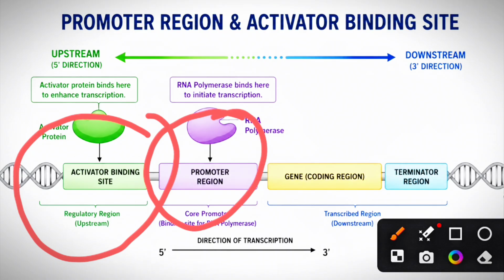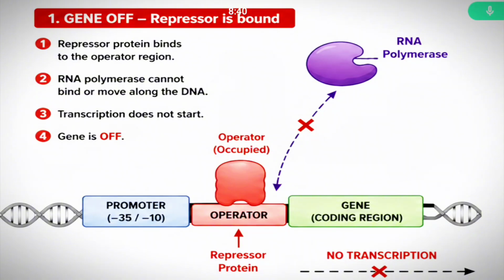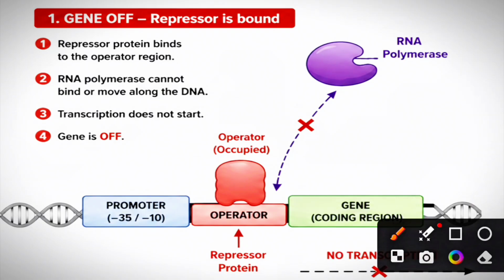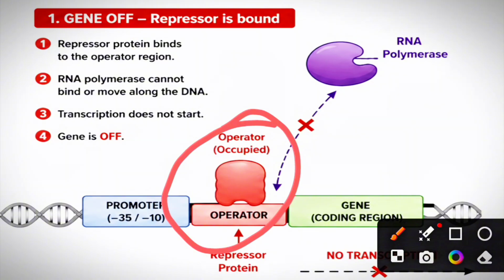Here you can see, when glucose is present in the medium, adenyl cyclase is inactive. It is not going to produce cyclic AMP. Then what happens? Cyclic AMP levels are low. Then CAP cannot bind to the Lac operon. Then what happens? The repressor protein binds on the operator. It does not allow the transcription of Lac genes.